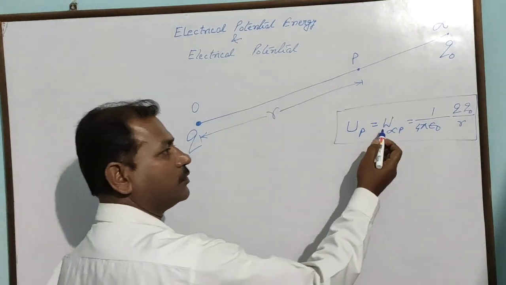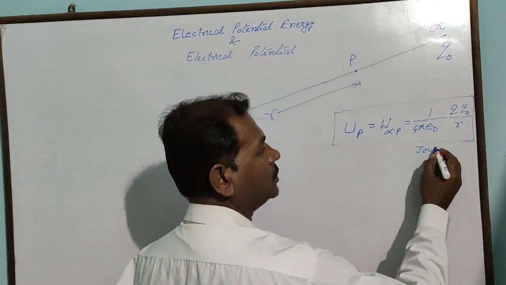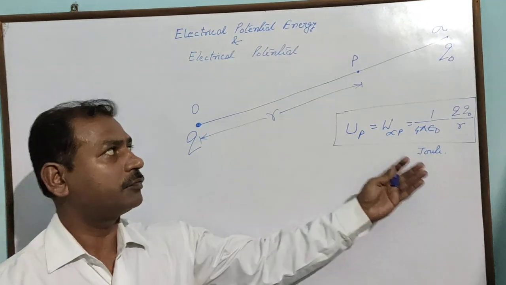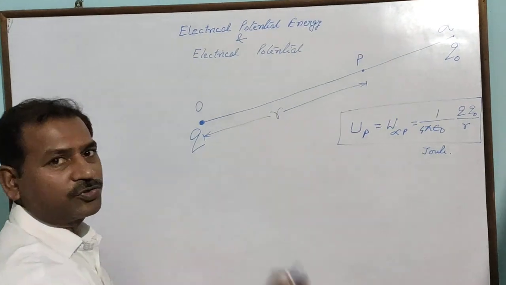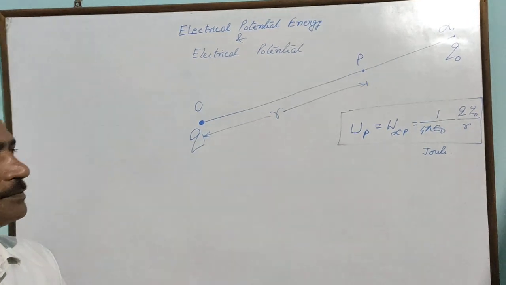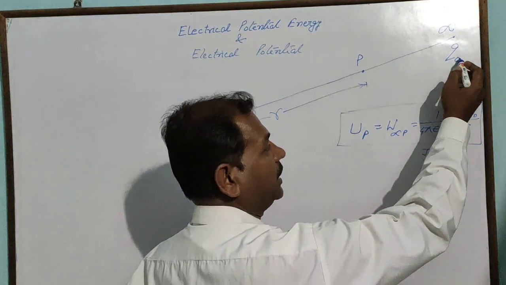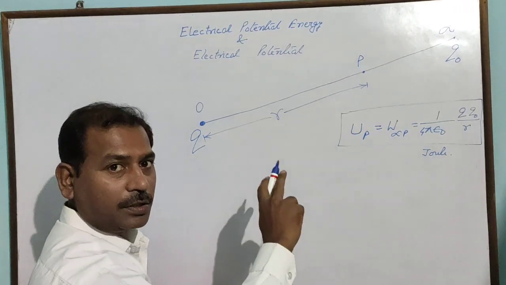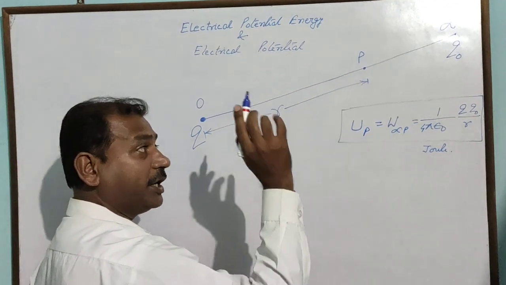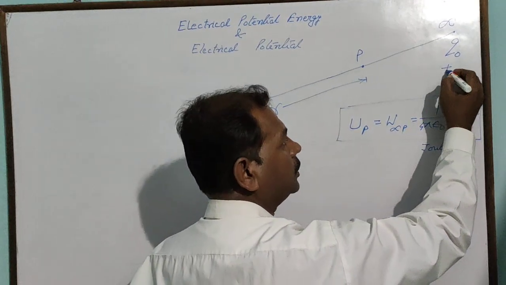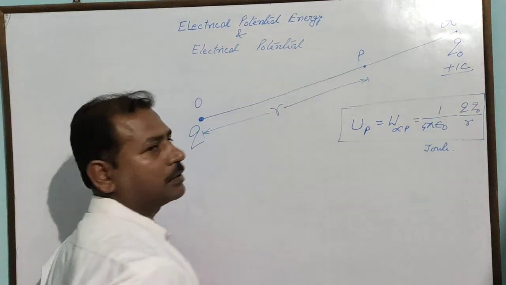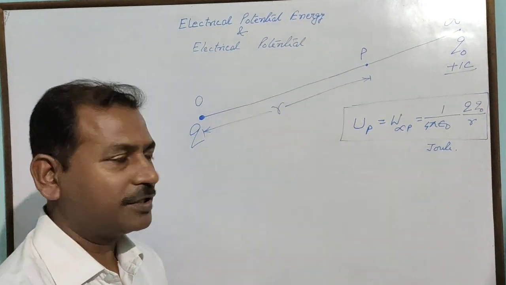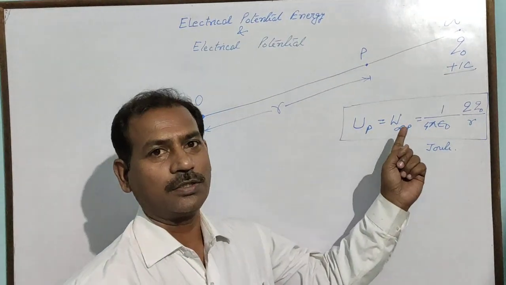You are observing that this is the work done, so its unit will be joule. We will find out the expression for potential energy later on. First of all, understand what is basically potential energy. Now, if you are bringing any charge Q naught from infinity to P, it is called potential energy. But if you are bringing a charge of unit value, then the same work done will be called electric potential.